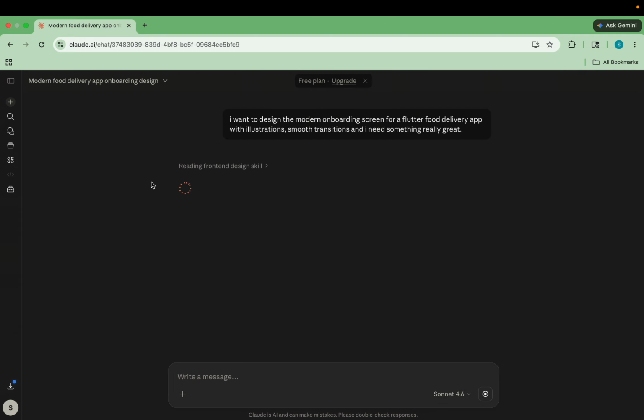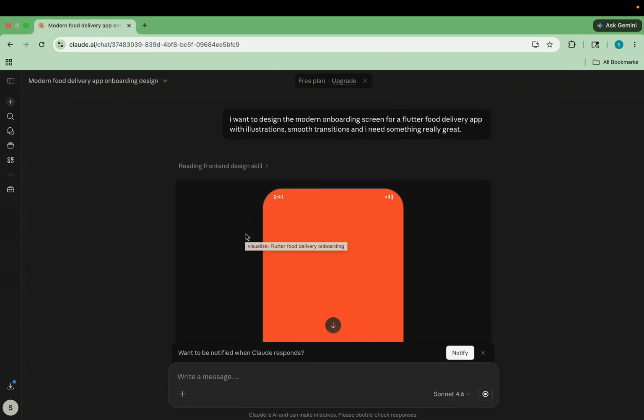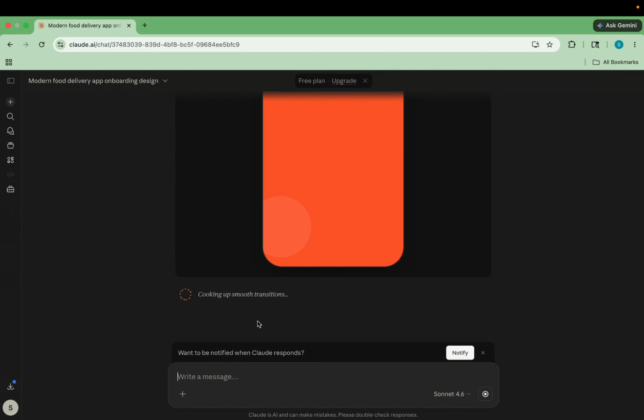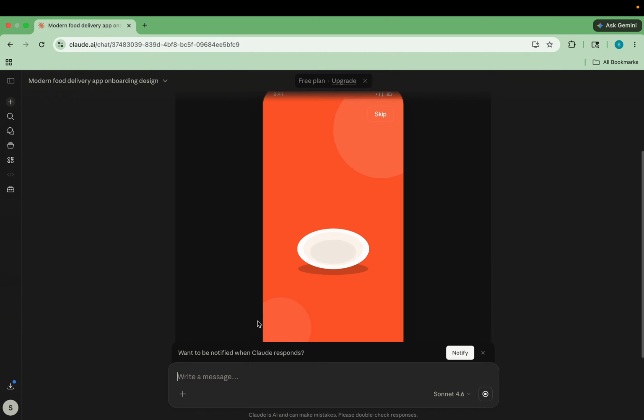Okay, so it is reading the front end design skill still. We need to check the designing skill of Claude. Cooking up a smooth transition, serving hot fresh cream. Okay, plating the illustration. Wow, seasoning the color palette. Wow, it is just cooking up a smooth transition. Okay, serving a hot fresh cream. So this is the screen that you can see. Okay, it is cooking up some smooth transitions over here.